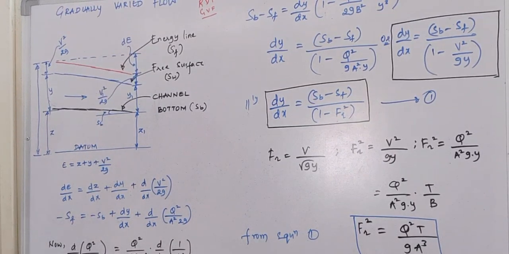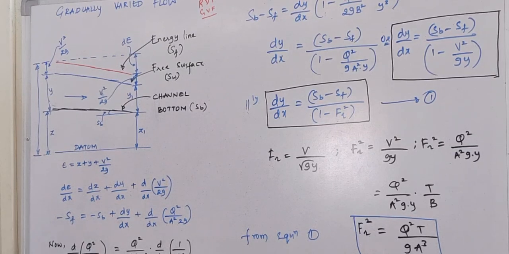With these assumptions, please refer to the notes which have already been uploaded. That is, one is the prismatic channel, then the hydrostatic forces are neglected, then all the flow equations, Chezy's and Manning's equations, which hold good for uniform flow, also hold good for the gradually varied flow.